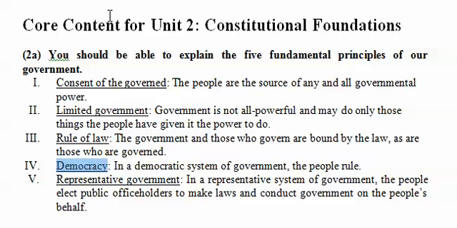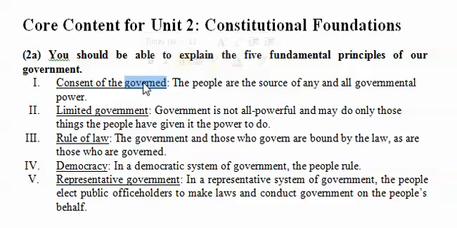So the first one is the principle of consent of the governed. This comes directly from the Declaration of Independence. This is the idea that the people themselves are the source of all government power, that the people give their consent for the government to rule over them. Consent is another word for permission, and governed are the people.